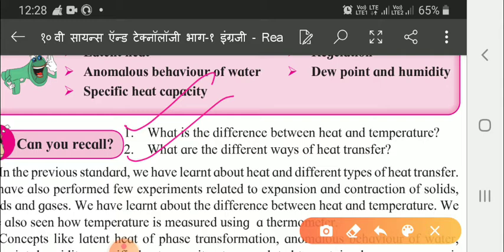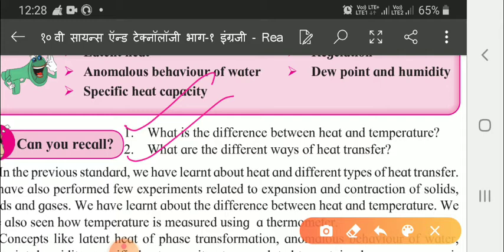Anomalous behavior, that we will study in detail. In short, you can understand that water does not expand between 0 degree and 4 degree. Instead, it contracts. So water has its maximum density at a temperature of 4 degrees centigrade.